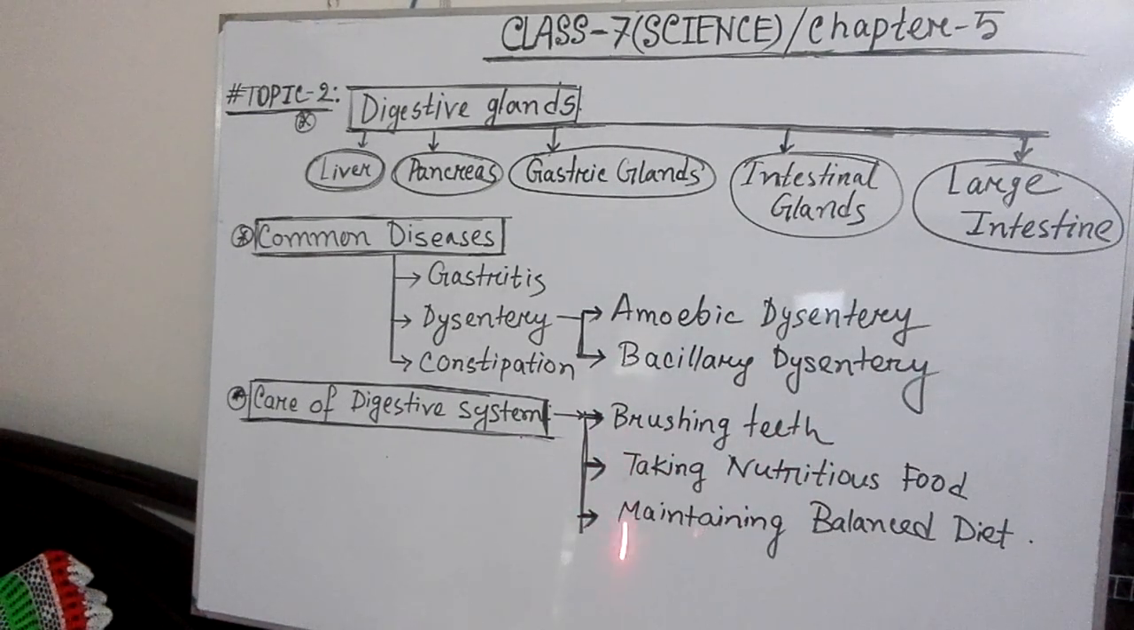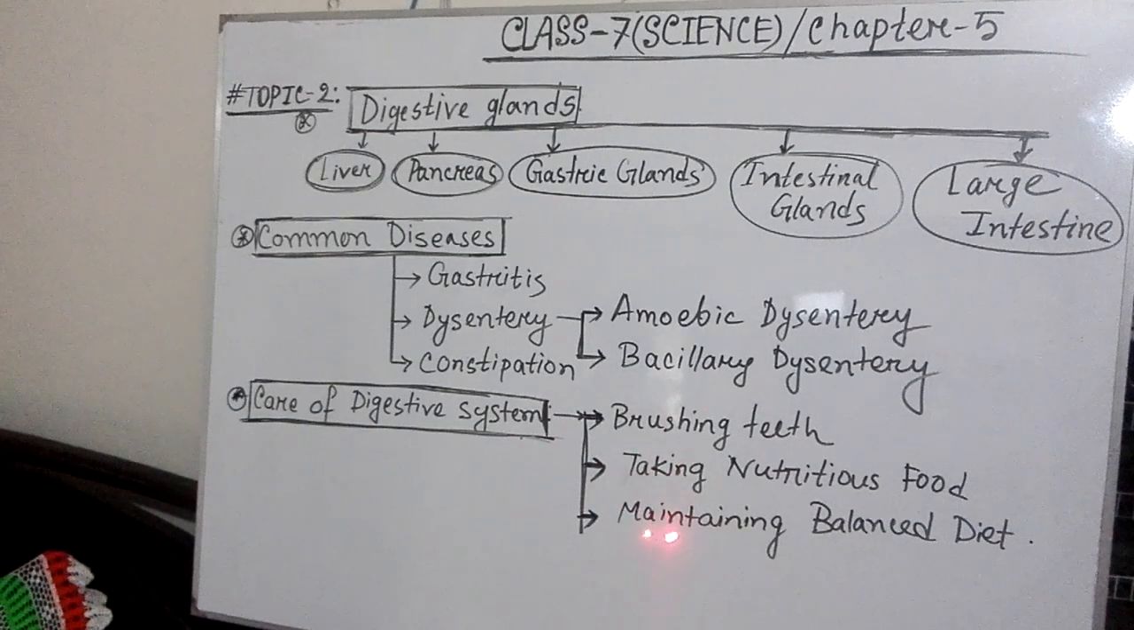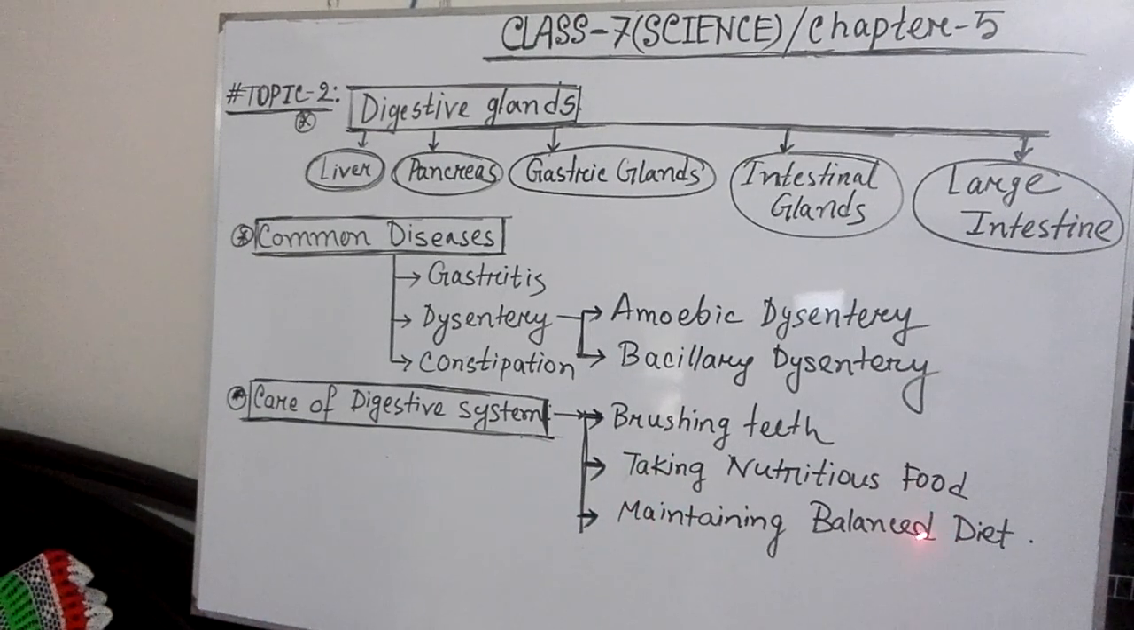And the next two points have been discussed already. Taking nutritious food, you have to avoid outside foods. You have to select the foods which carry nutrition. And you have to maintain a balanced diet. You have to select foods which contain protein, carbohydrate, fats, vitamins, minerals and water. So you have to maintain a balanced diet properly.